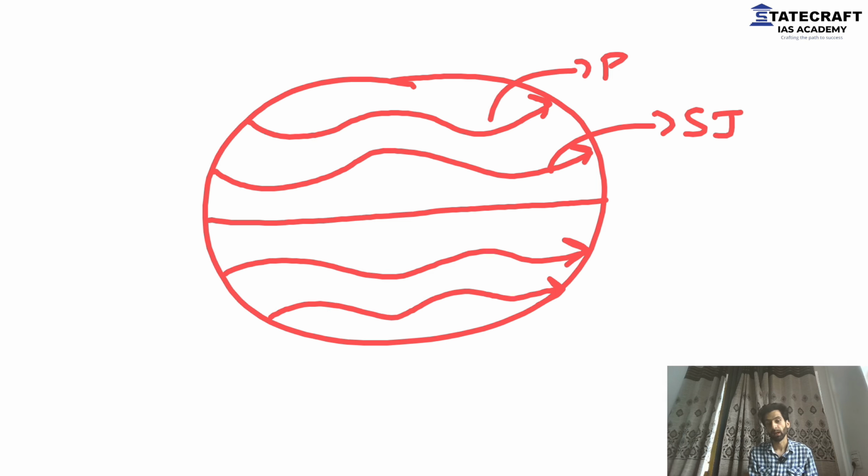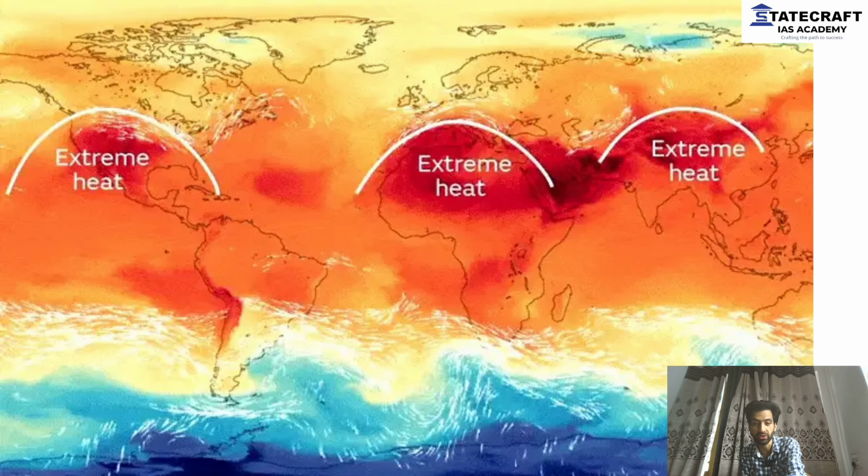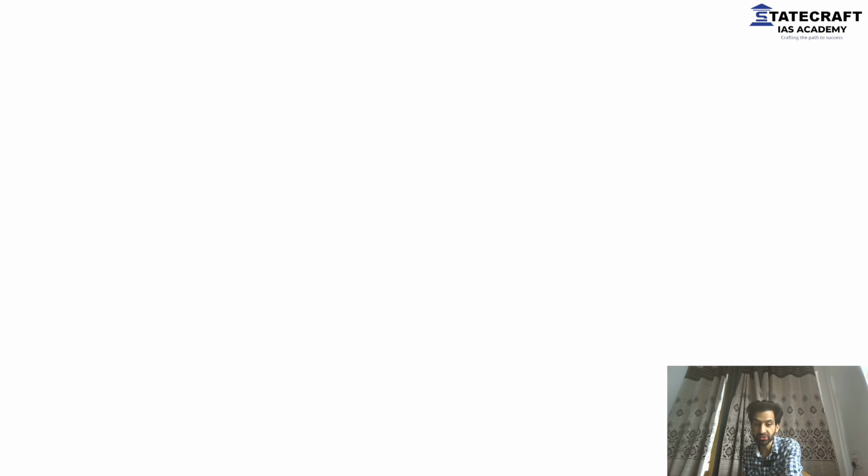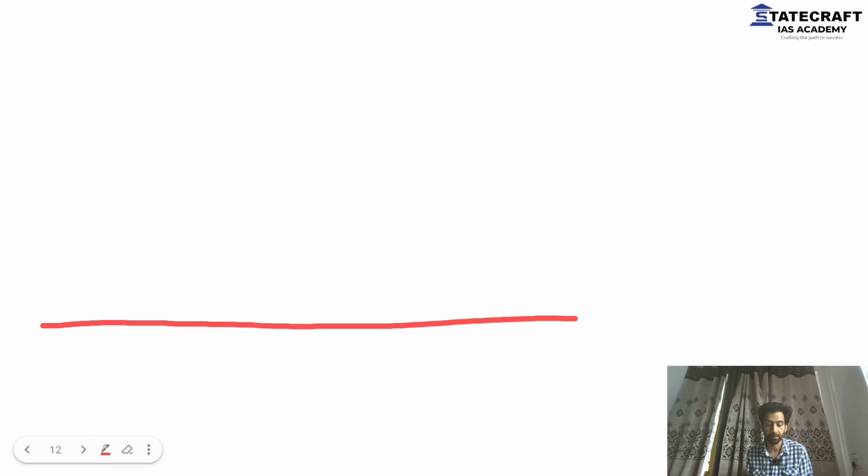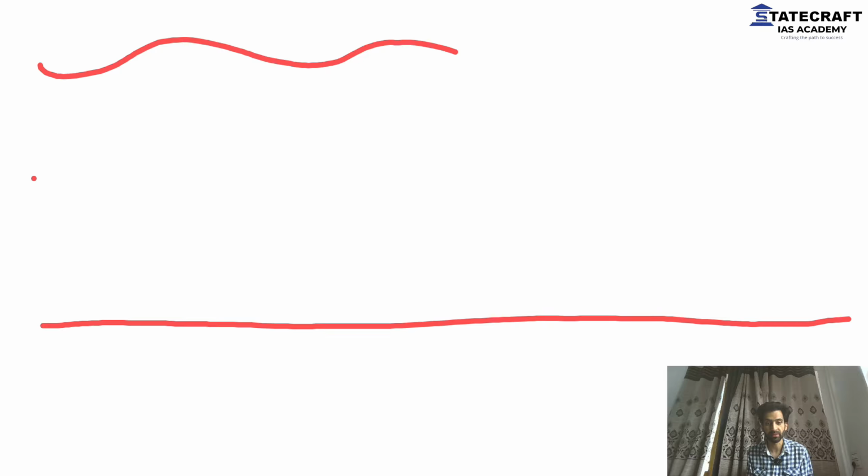Now the question: how is this jet stream responsible for the recent devastation in Europe? How? Because the jet stream is not merely the wind that's blowing in the upper atmosphere. It is a strong wind that impacts the atmospheric circulation. Listen to me carefully. When a jet stream starts to blow, it starts to meander because of temperature difference. This is a jet stream. It's blowing like this in the upper atmosphere.